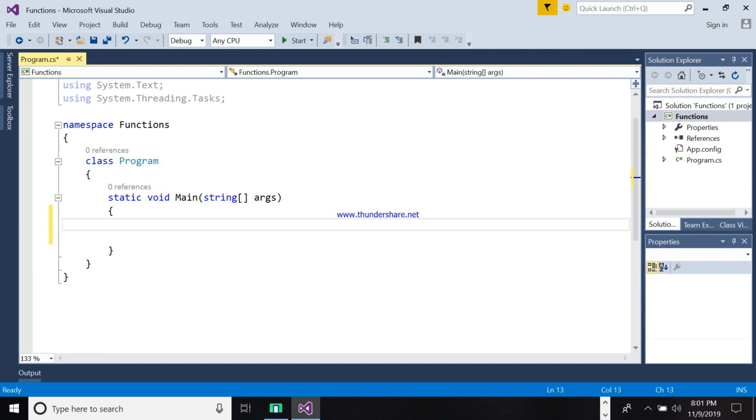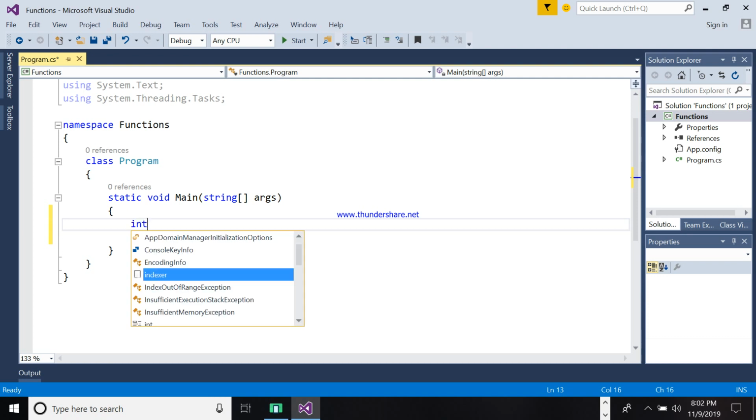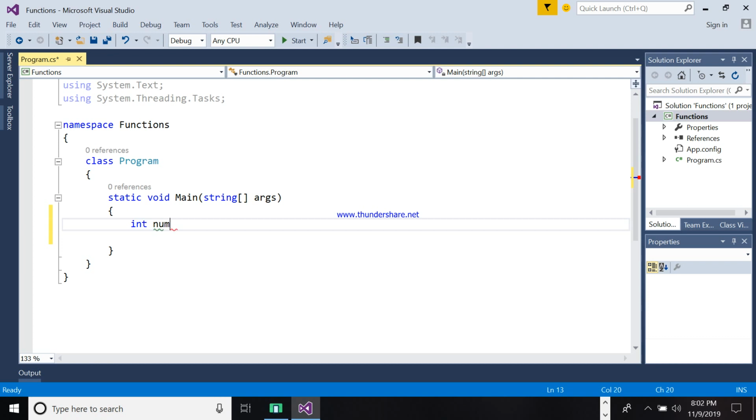For example, we will ask the user to input a first number and a second number, but to compute that, we are going to use a function. First we will declare the variables num1 and num2.